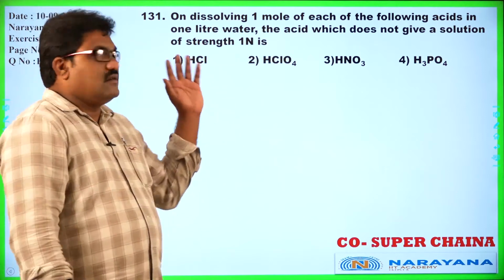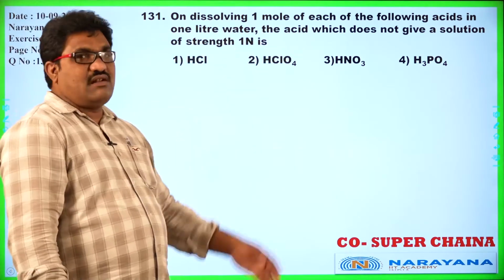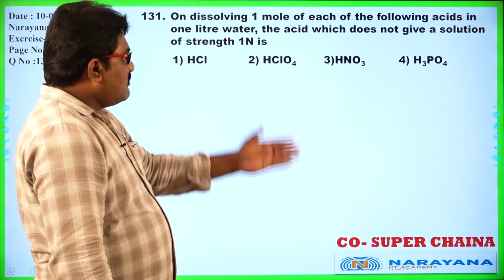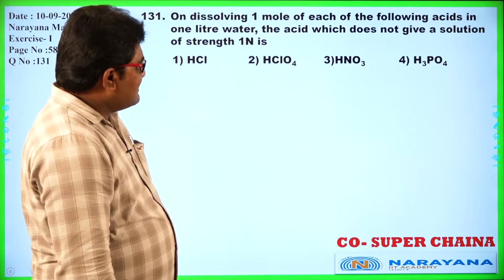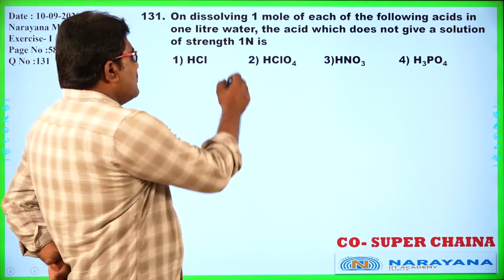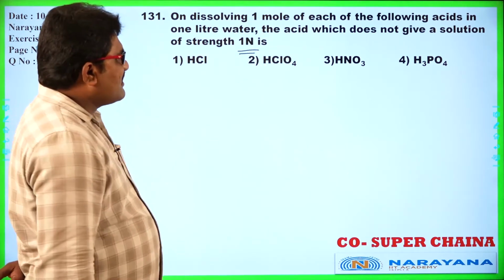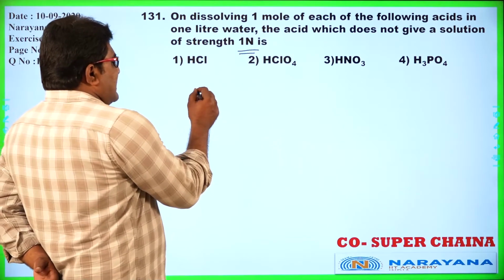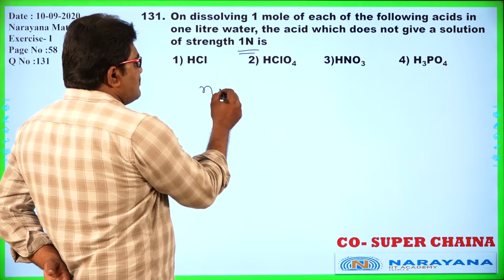Question number 131 from our material, page number 58. On dissolving 1 mole of each of the following acids in 1 liter water, which acid does not give a solution of strength 1 normal? See here, generally the relation between number of moles and equivalents is number of equivalents equals n factor into number of moles.